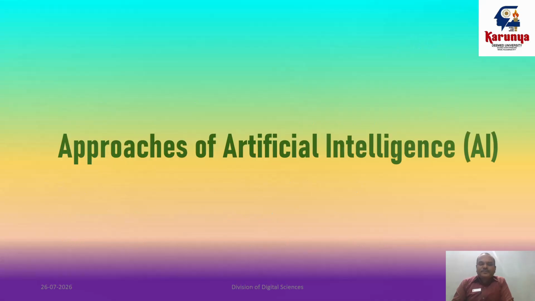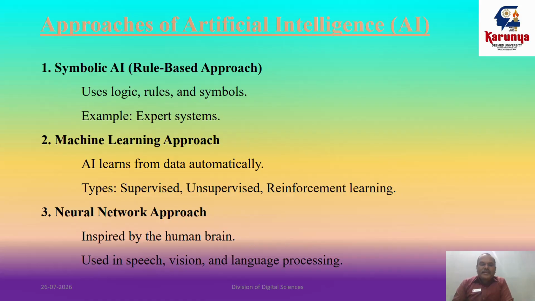And the next one, the approaches, which means what are all the approaches we are facing with AI techniques. Okay, so here we have AI approaches. There are different types of AI approach. Number one, symbolic AI, which is called a rule-based approach. In this symbolic AI, we use some logic, rules and symbols. For example, we are using an expert system. Suppose the user uses the expert system. In this expert system, we have different logics, rules and symbols to implement with different types of algorithms.